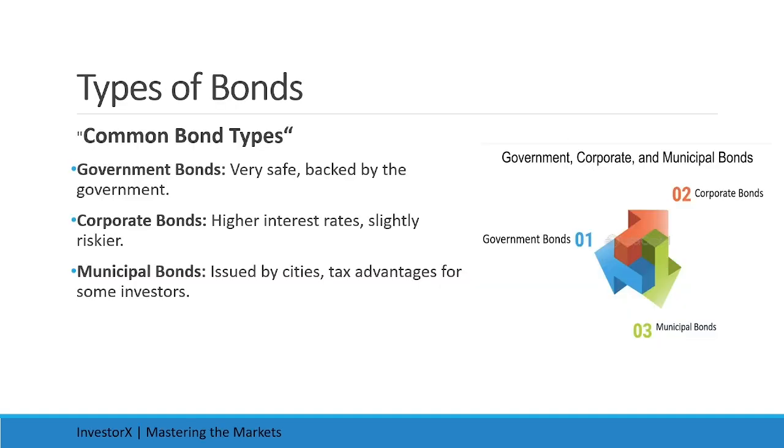There are three common types of bonds: government bonds, corporate bonds, and municipal bonds. Government bonds or government securities are very safe, as they are backed by the government. Corporate bonds have higher interest rates and are slightly riskier. Municipal bonds are issued by cities. They are useful for investors regarding tax purposes.